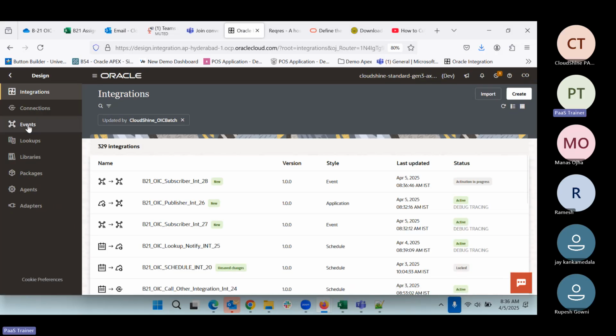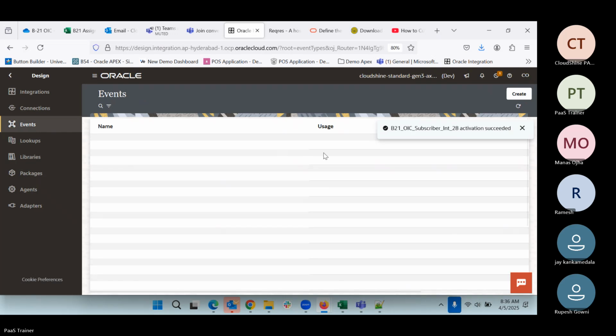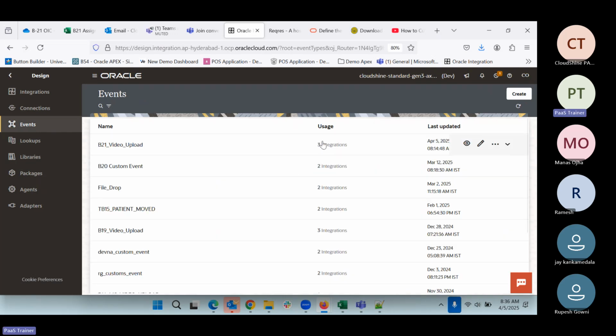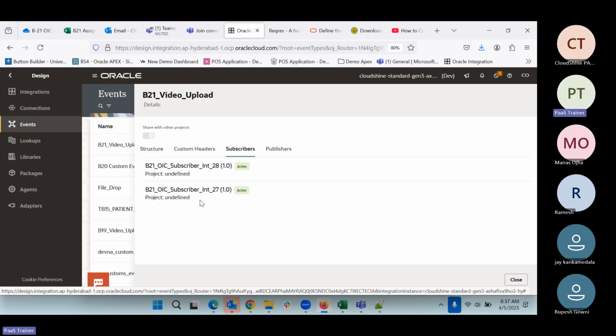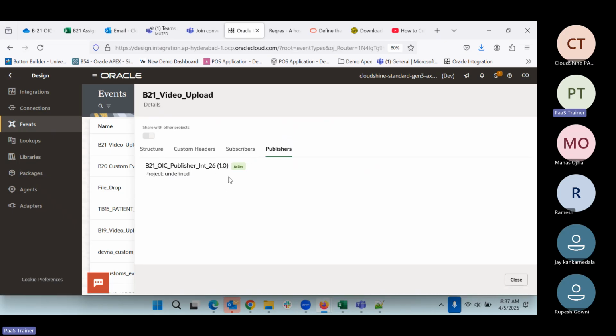First I will come to the event. Now it is showing 3 integrations. And if I come here, in the publish, 2 integrations show, 27 and 28. Why? Because 2 integrations are working. And this is a publisher. So what will happen when this publisher integration starts? All these subscriber integrations are going to be triggered.